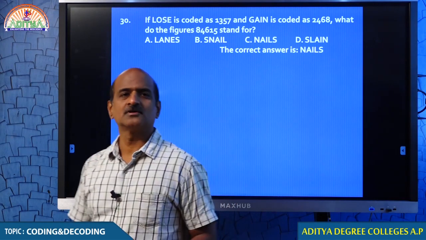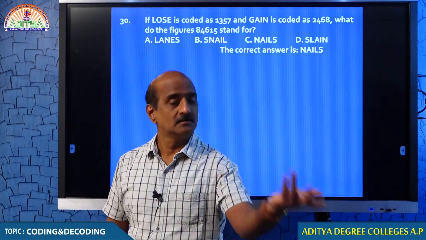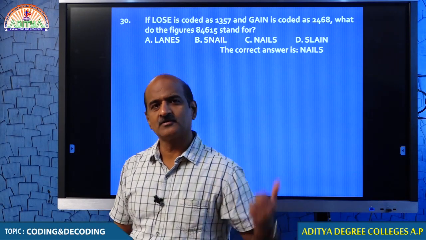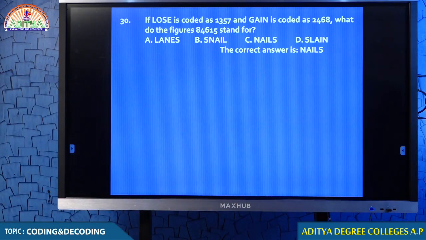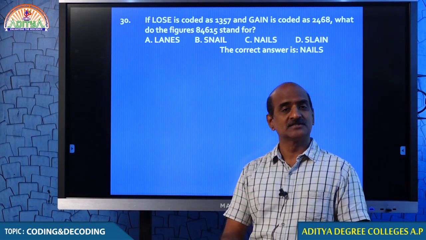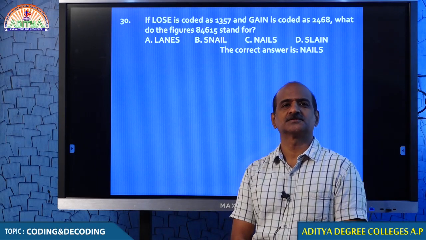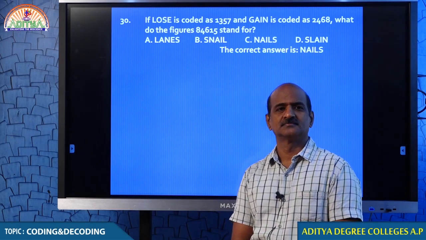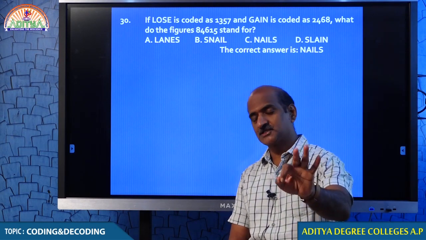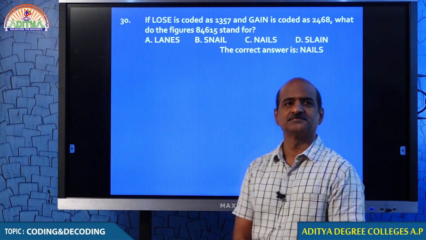Students, before I move on to the next 30 questions, it is open. You put your answer. Tell me what question you want me to explain again, up to question number 30. If it is okay, then I will move on to the next 30 questions. Up to question number 30, if there is any doubt, please message. We will be discussing that again.